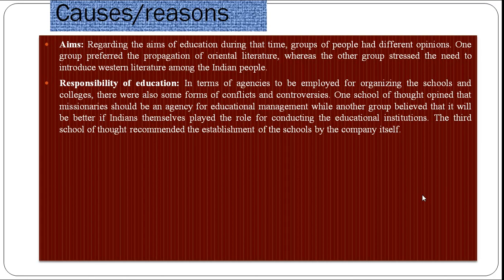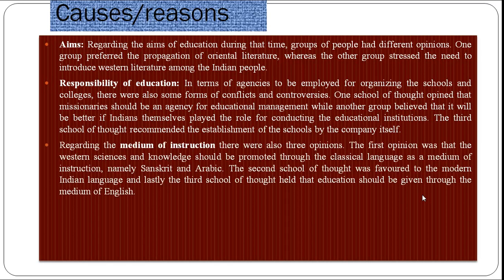Okay, next one is regarding the medium of instruction; there were also three opinions. The first opinion was that Western science and knowledge should be promoted through a classical language as the medium of instruction, namely Sanskrit and Arabic. The second school of thought favored the modern Indian languages. And lastly, the third school of thought held that education should be given through the medium of English. One party gave importance to Arabic and Sanskrit, the second to modern Indian languages, and the third to English as the medium.